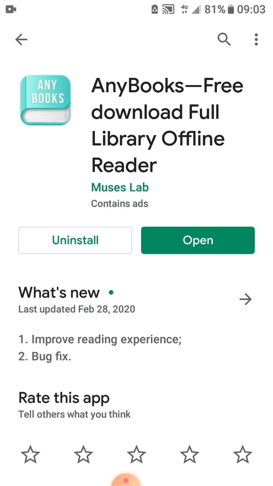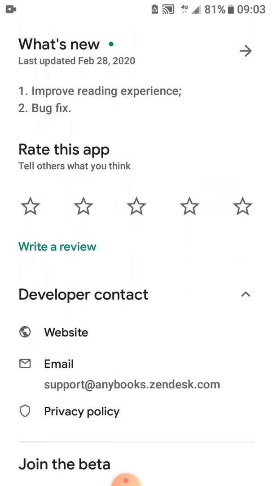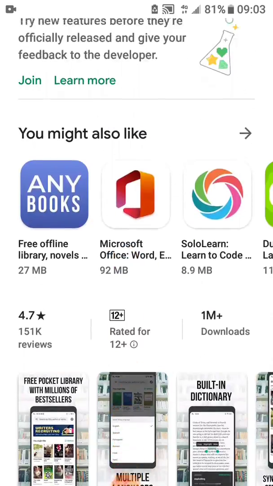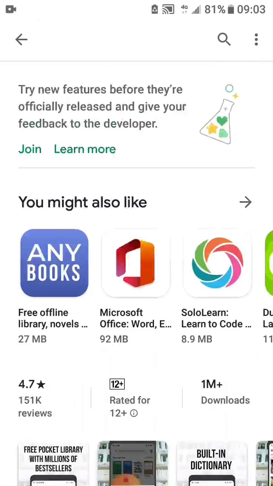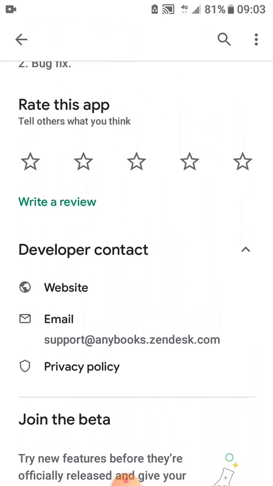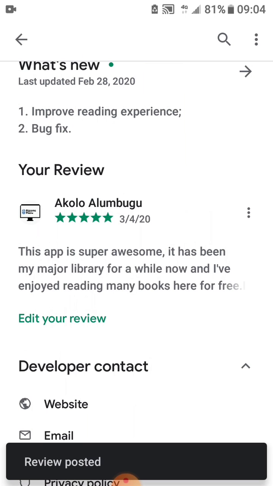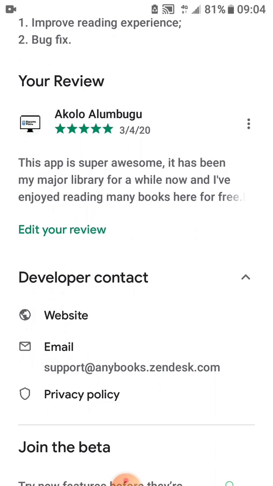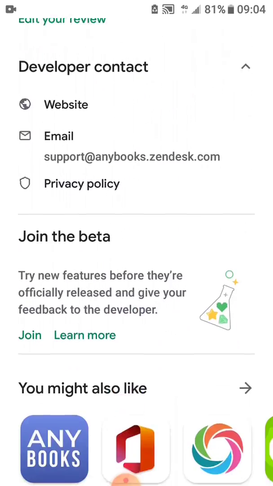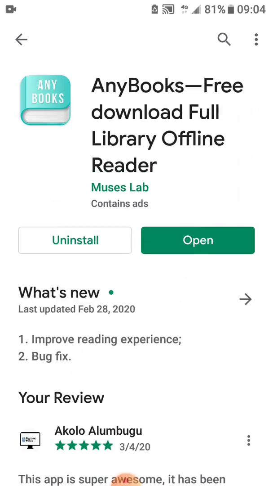Now, this is the latest update, and today, since we're on this application on this tutorial, I would give it my 5 stars and rate this app, and I'm really, really excited about it. Now, let's just go to the application so I can show you what you'd be enjoying when you make use of it. So, follow me.